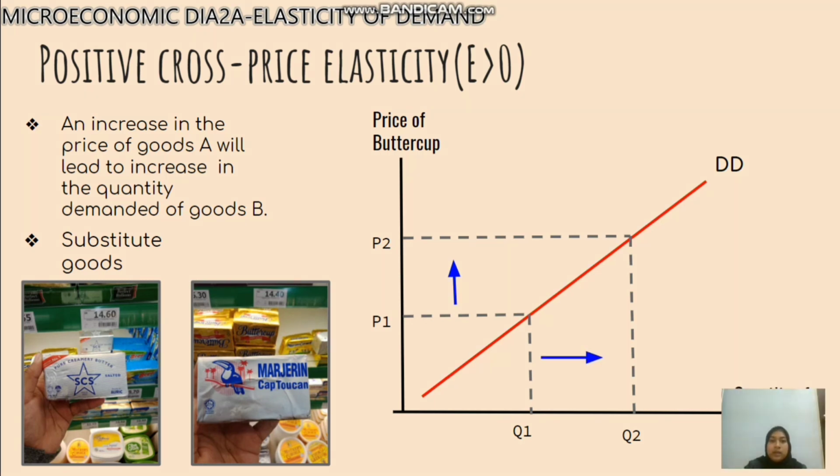How does this happen? According to the law of demand, an increase in the price will decrease the demand. So, when the price of butter is increased, the demand for butter will decrease. Therefore, people will buy more margarine than butter because the price of butter is high.